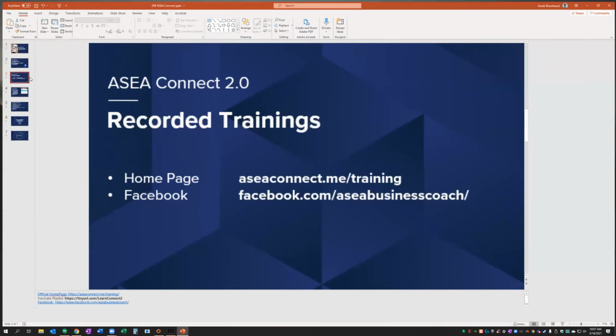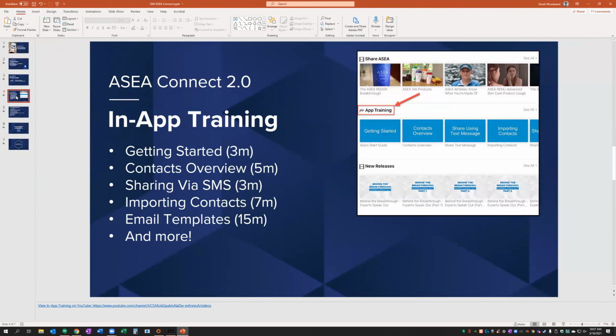Moving along here, we have an in-app training section that grows probably every couple of weeks as we add new content to the app. I get emails on a regular basis of new content to record and add to the app. So if you guys have any suggestions, feel free to send them to me and we can add another area in here. One area that we've been working on adding is a social media sharing video, just to give you a one-up on showing you how to share via social media, a quick video, just to make sure everyone knows how to use it. And we're also working on some things to add to your Instagram stories, some other things like that to keep the ASEA news moving in that direction.